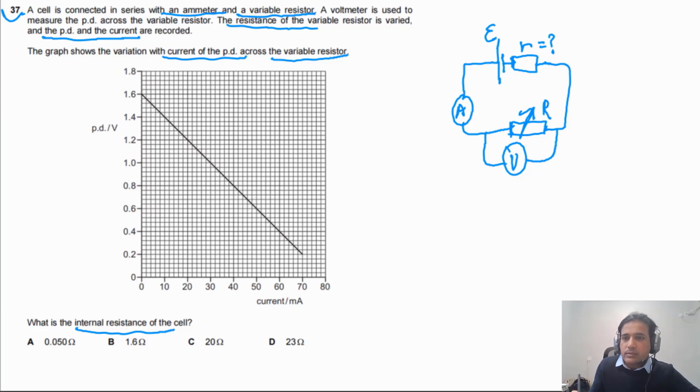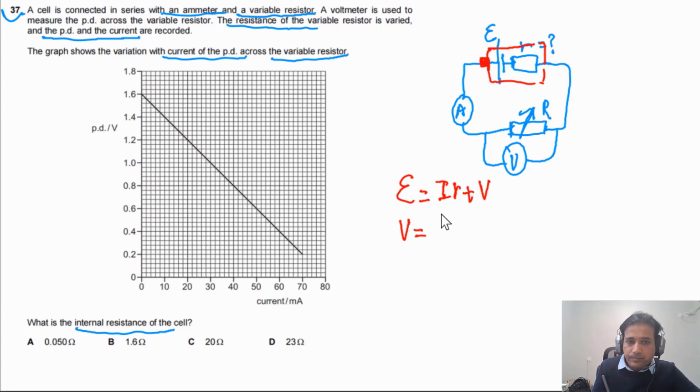We can also draw here. So this is our cell. So this is our complete cell. So internal resistance is inside here. So now if we write down the equation for this one, EMF has to be equal to I times R plus the PD across this one. So if we get the graph between V and I, we can rearrange this one. So we can say this will be V equals minus I times R plus EMF.